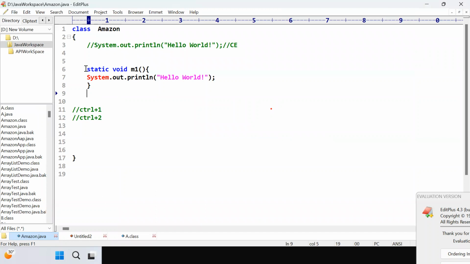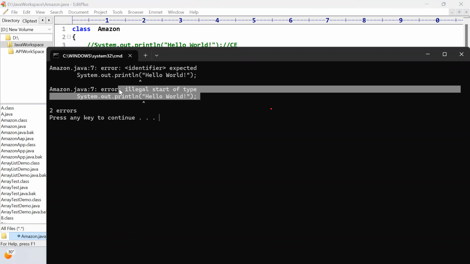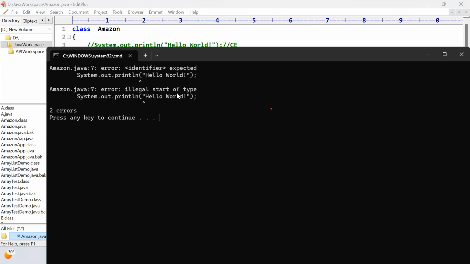So let me do one thing. If I now press Control 1, this is the compile time error. The compiler is saying what you are writing is not a Java concept. This is an illegal start of type.